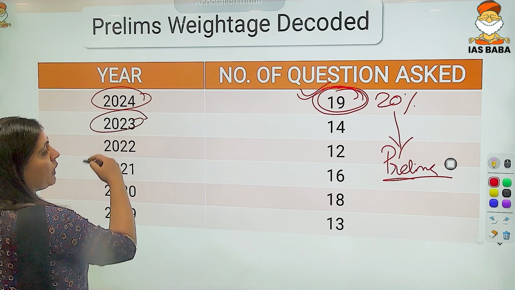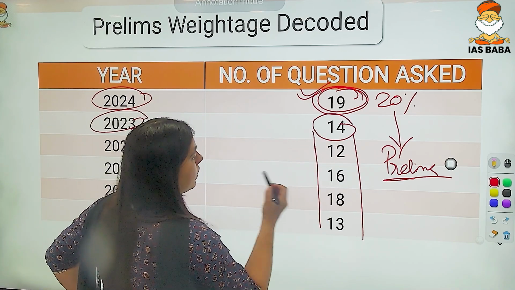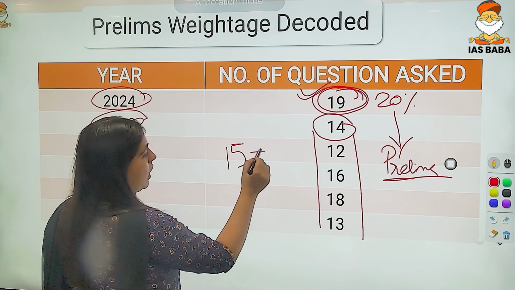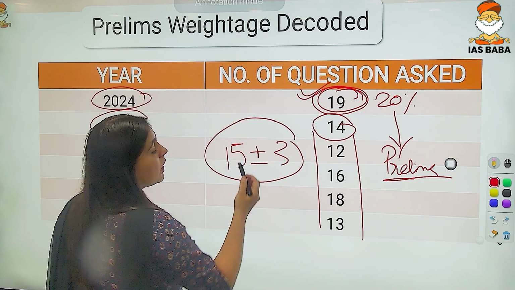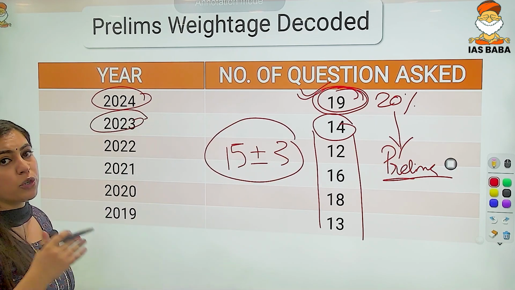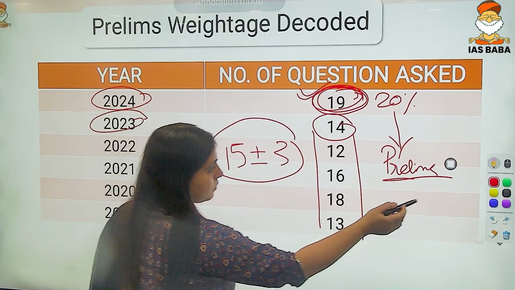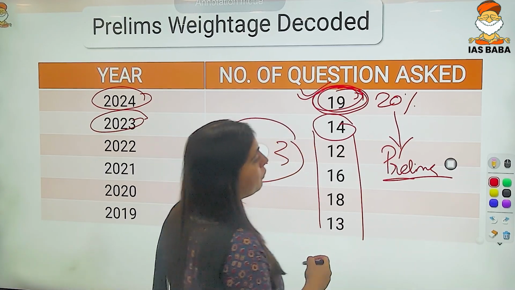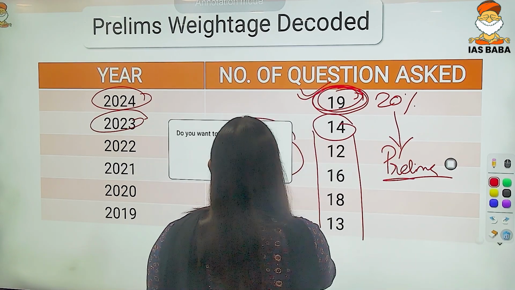In 2023, there were 14 questions. So you can see that the number of questions asked from polity and governance is 5 plus minus 3. In 2024, the number of questions increased to 19. So this is the weightage of polity and governance in your prelims examination.